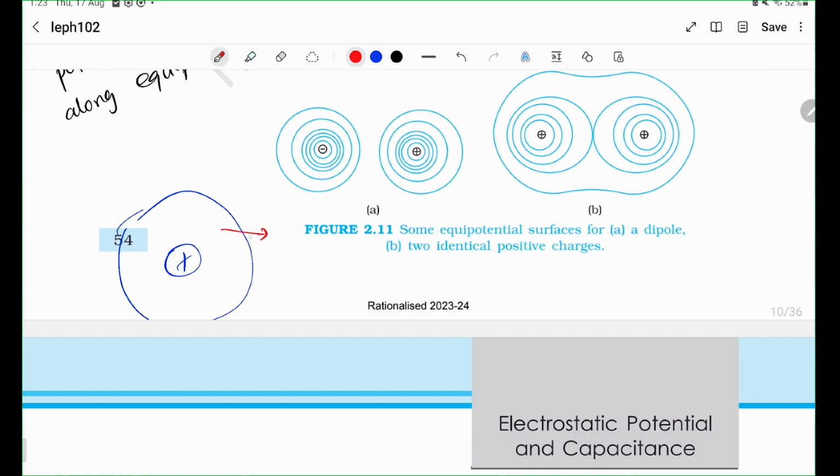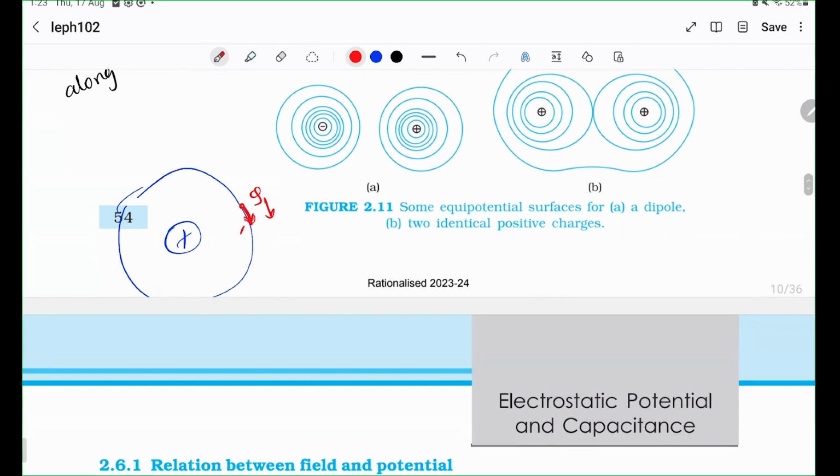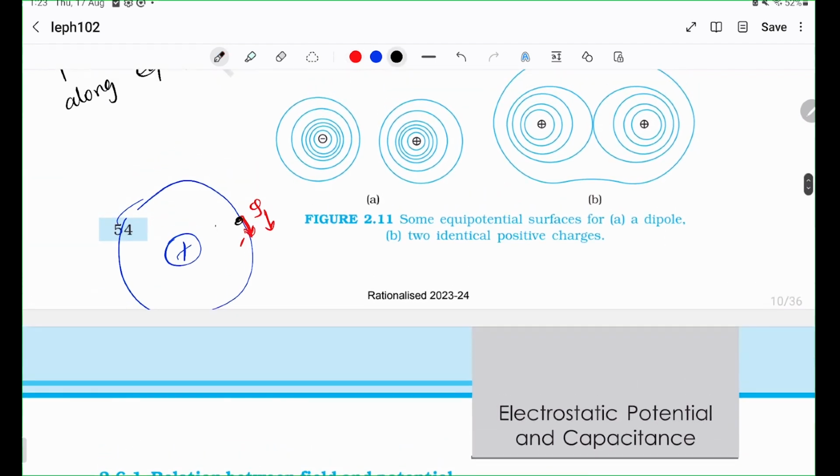The issue is, now this electric field can be split into a perpendicular component and a horizontal component, right? The perpendicular component is fine, but the horizontal component will drive this charge Q to have a motion along this path, right? But you know that these two points have the same potential. So that is clearly not allowed, because if it has the same potential, it's not going to want to move there, right? Therefore, the electric field can have no component which is tangential to the equipotential. So when you have an equipotential like that, the electric field cannot have any tangential component.